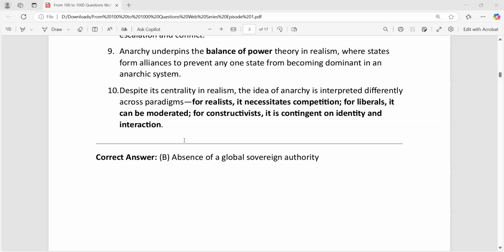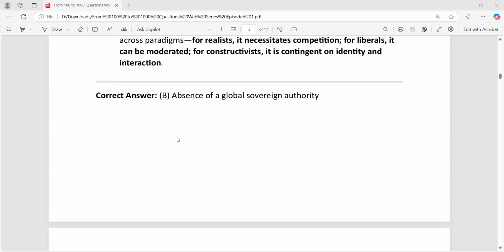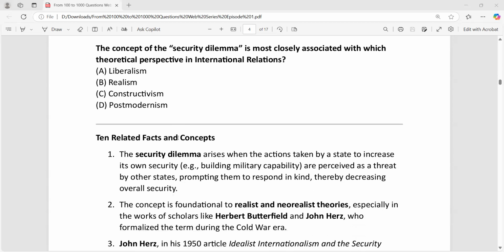It is a construction of human beings, a construction of the state, and it could be eliminated or reduced only through interaction and communication. If someone is having a gun, go and talk to him: why are you keeping this gun? Is that for you? Does that guy want to shoot you? Is that the reason, or is it just for their protection? So that's the point. Let us go to the next one.